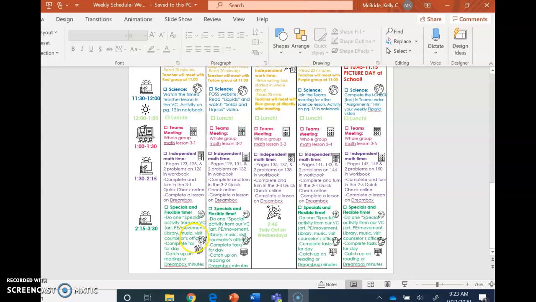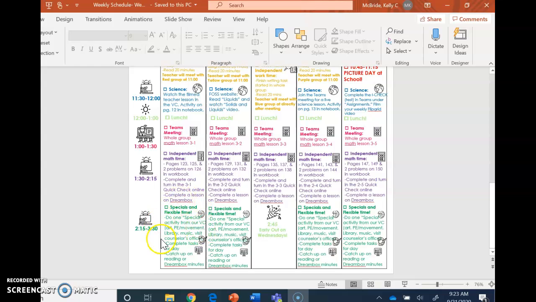Music is something new that I added this week. It was a music virtual classroom made by the music teacher. So you can check that out. It also says to make sure you've completed your tasks for the day. Some friends I've noticed when it gets to Friday, they haven't completed their benchmark tasks. Every single day you have an hour and 15 minutes to make sure your tasks for the day are done.